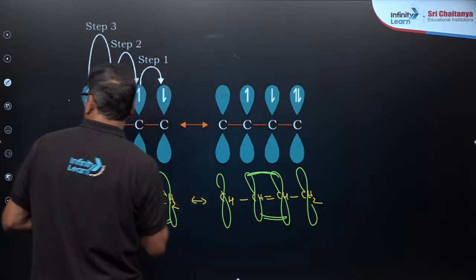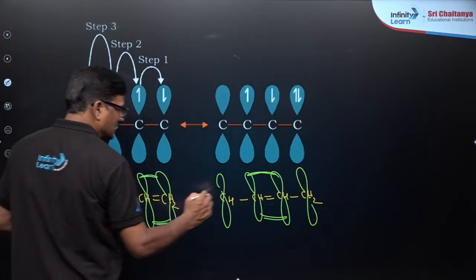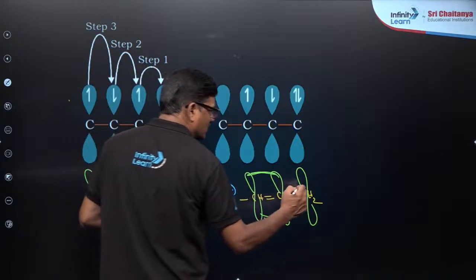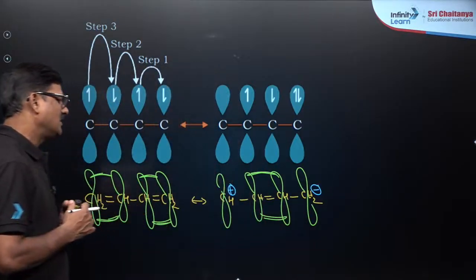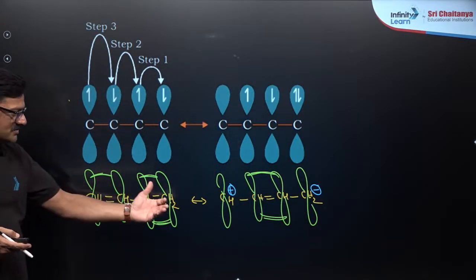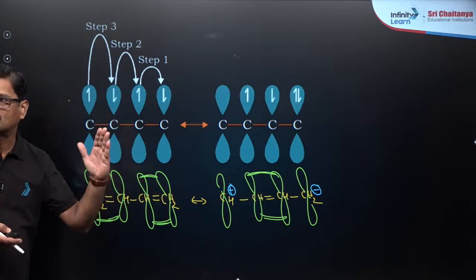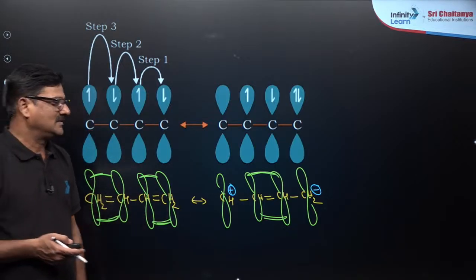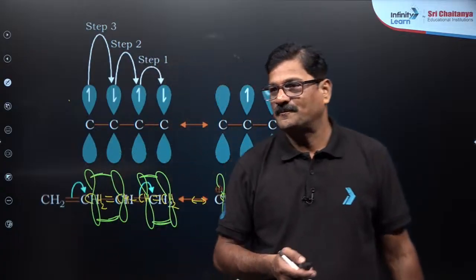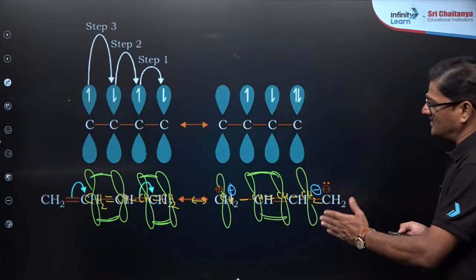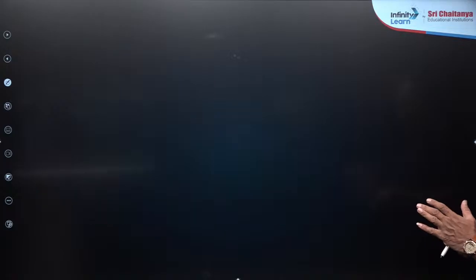As a result of this, you are going to see a positive charge over here and a negative charge over here. So imaginary structures are drawn. These structures are called resonating structures. Students, that is what exactly I have shown you in these resonating structures.